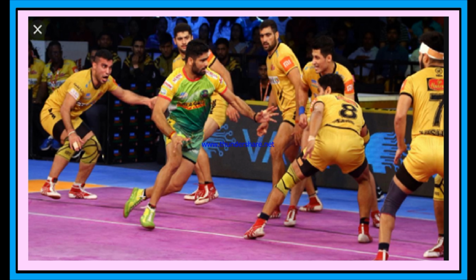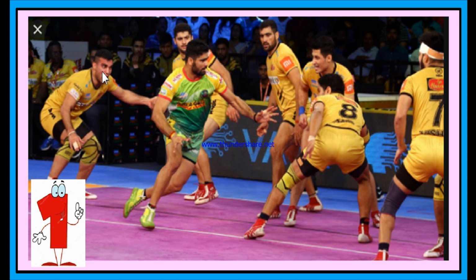Now look at this second diagram. Here is the picture of the Kabaddi League match between Telugu Titans and Patna Pirates, it seems. If I ask you to count how many players are there in the frame, then how can you count? You may start counting from here and you can say that he is the first person.